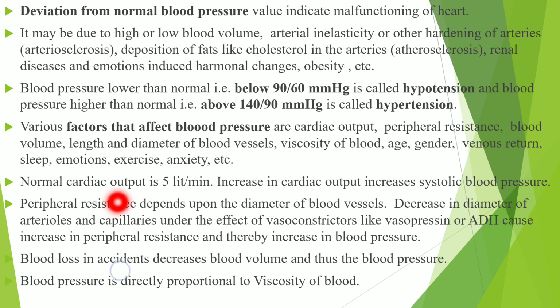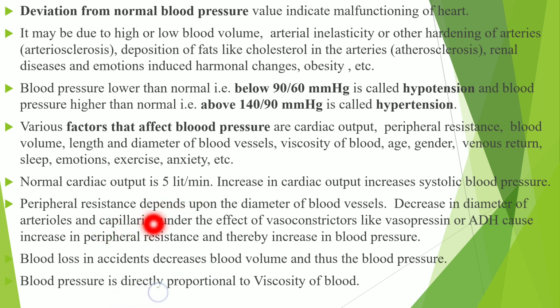So normal cardiac output is about 5 liter per minute. Increase in cardiac output increases systolic blood pressure. What is the normal? 5 liter per minute, that is, about 5000 mL of blood is pumped out in cardiac output in one minute.